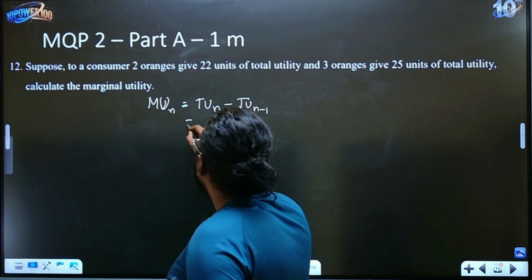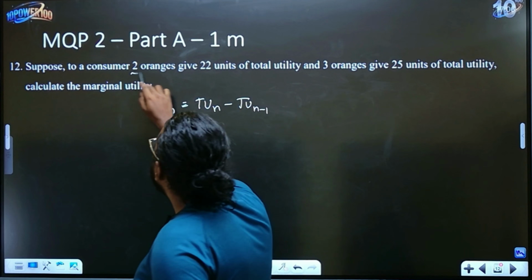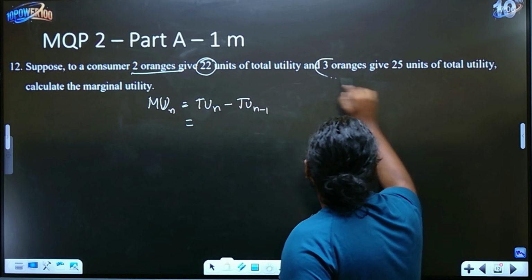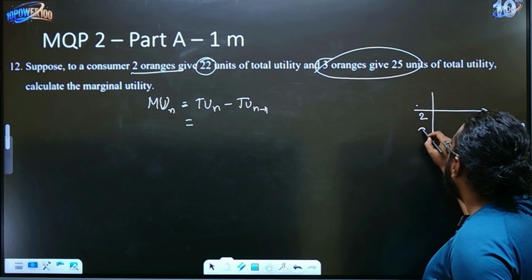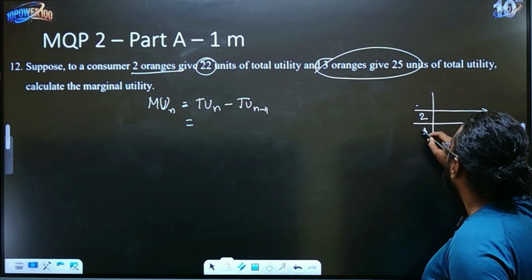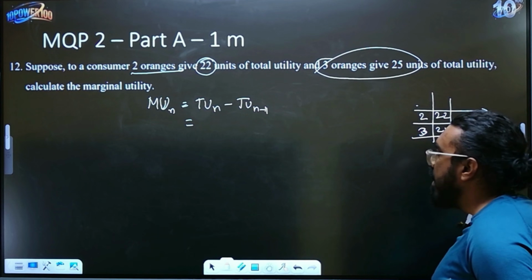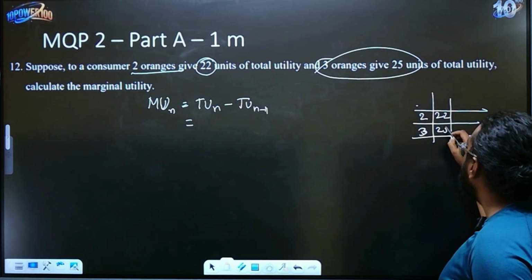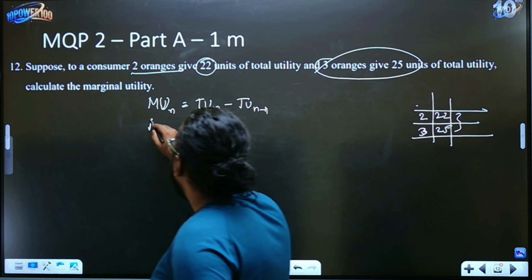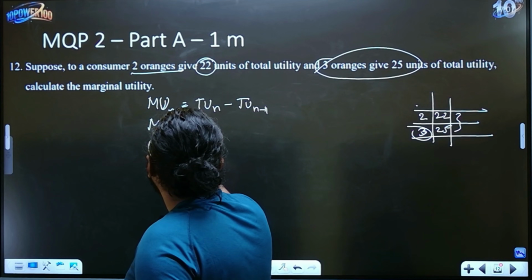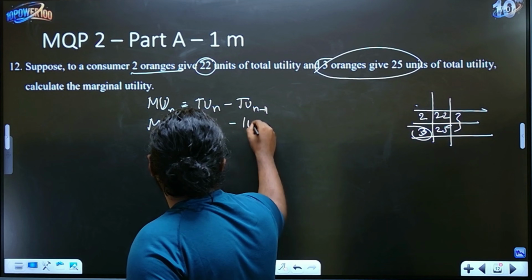Now how to do this? What is TUn, what is MUn? Look here, this is the second. When there are 2 oranges there are 22 units, when there are 3 oranges there are 25 units. If you make a table, it will be like this: 2 units, 3 units, here 22, here 25. When you do it like this, you will automatically get your answer. You know how much it has changed, from 3, that is what you are writing over here. TUn is nothing but MU3, which is TU3 minus TU3 minus 1.